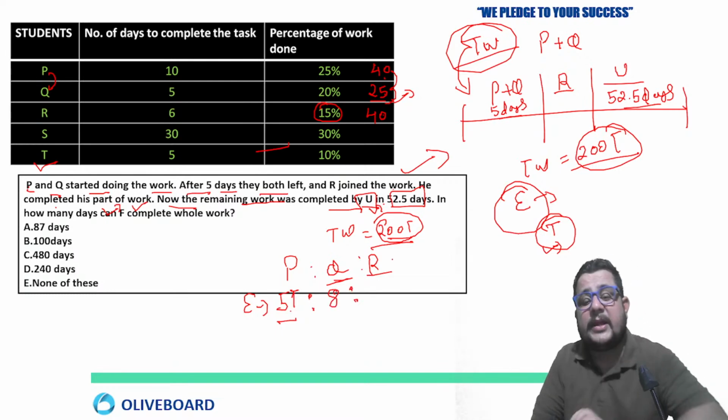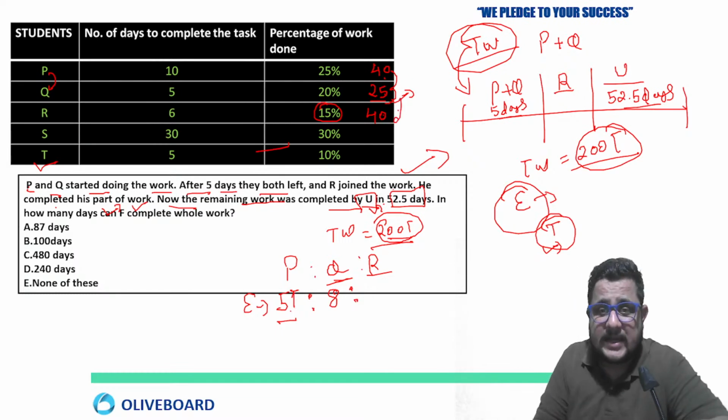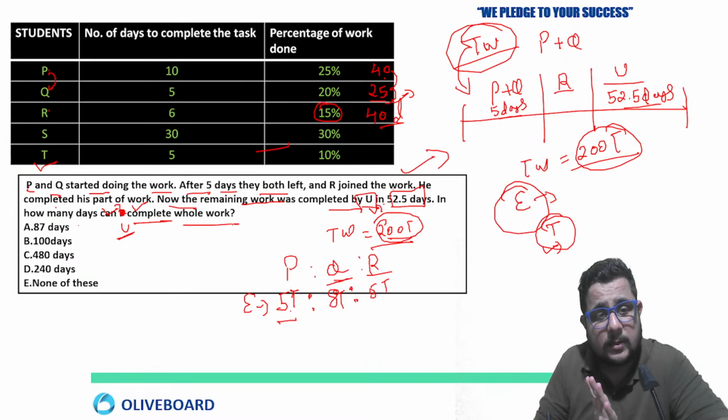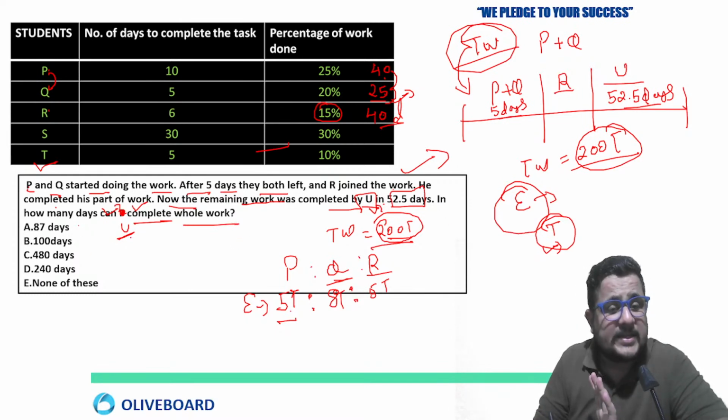Now for R, you can imagine R takes 40 days, the same time taken. P and R are both taking the same time, so efficiency is going to be the same here, right? Now, just see here, they are asking in how many days you complete the whole work, not F. So you can just add these efficiencies.